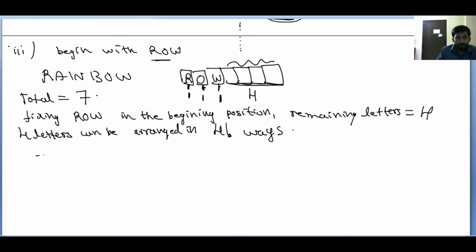Therefore total words is equal to 4 factorial.